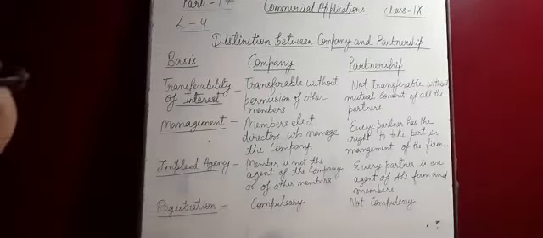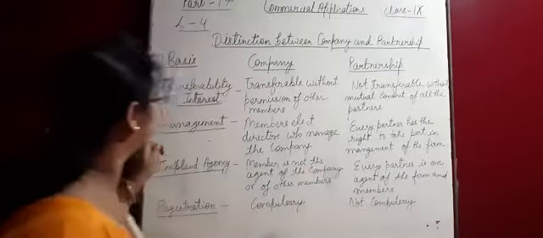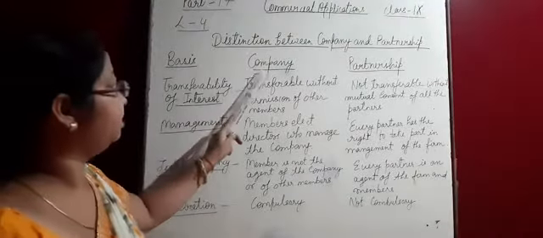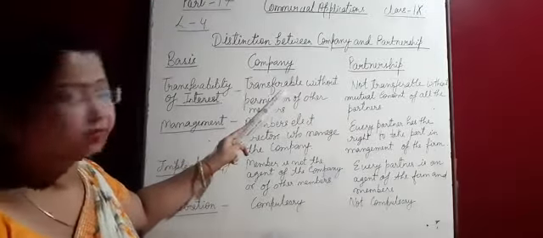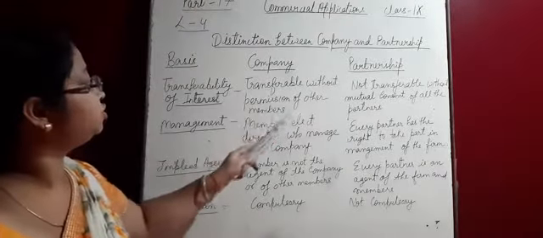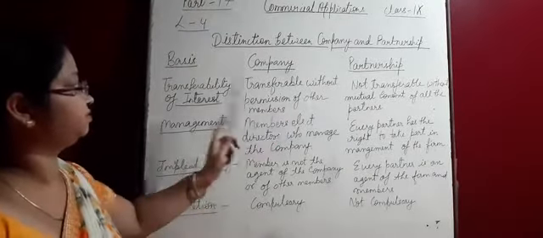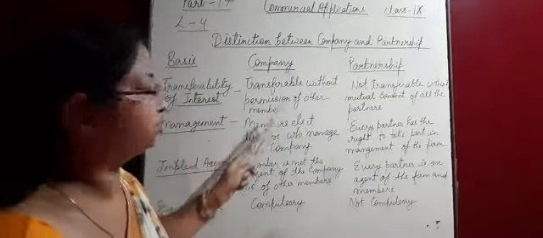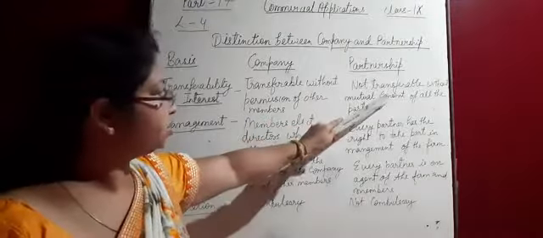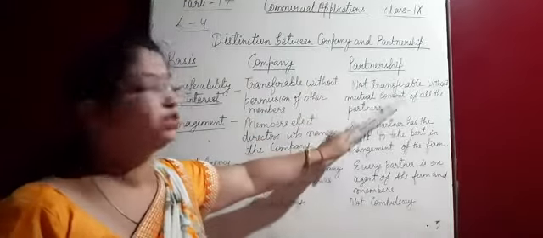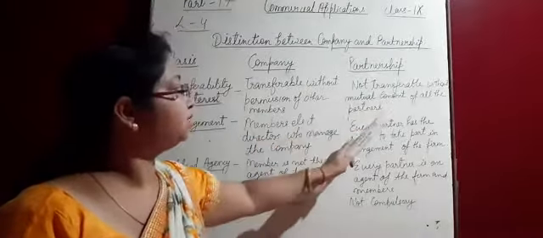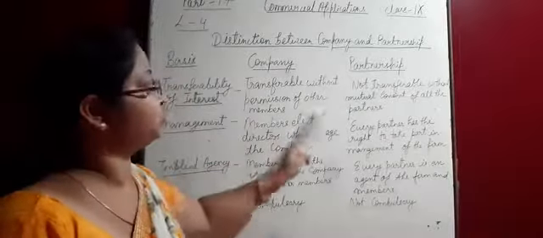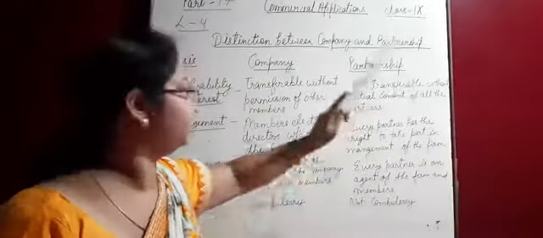Now our next basis of distinction is transferability of interest. In company, interests are transferable without the permission of other members. Means they can transfer interest without the permission of other members. In partnership, interests are not transferable without the mutual consent of all the partners. If they agree, then only they can transfer their interest to outsiders.